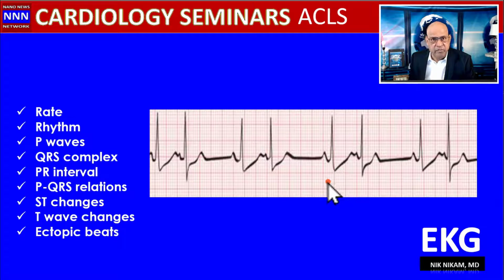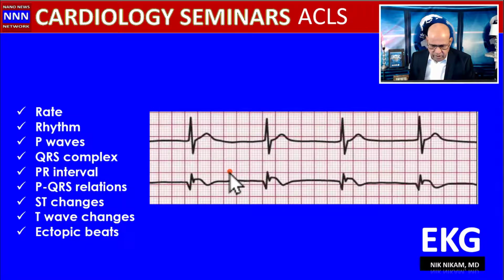Why do I say atrial bigeminy? Because I see a P wave here, similar to the one we see here, and the QRS complex is very similar to the previous one. So it cannot be junctional bigeminy, it cannot be ventricular bigeminy, because the QRS complex looks very similar to the normal beat.